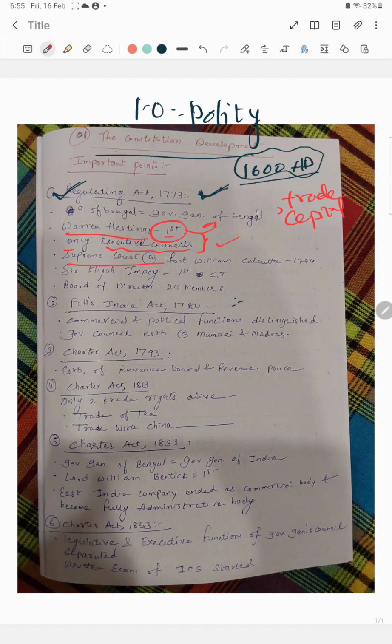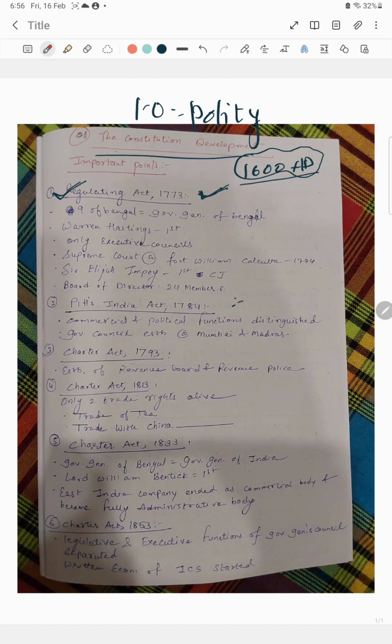And now the Supreme Court at Fort William, Calcutta was established in 1774 with Elijah Impey as its first Chief Justice. Okay, so you can see they are trying to go deeper inside India by making some judicial reforms. So this was an important point regarding the Regulating Act